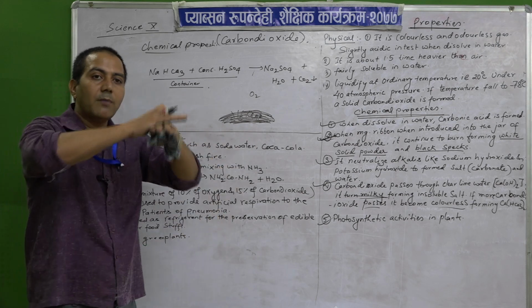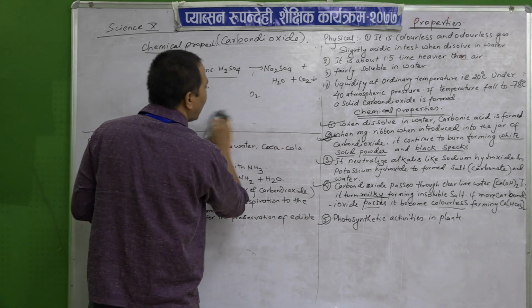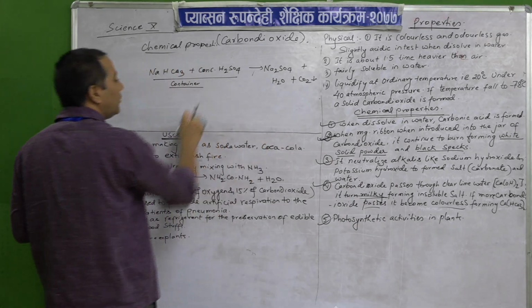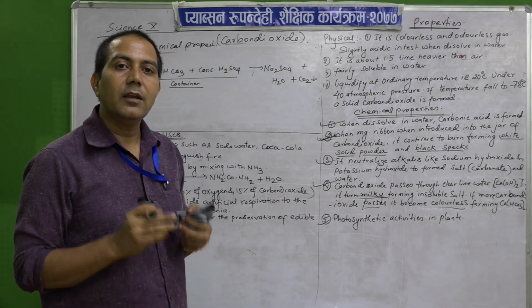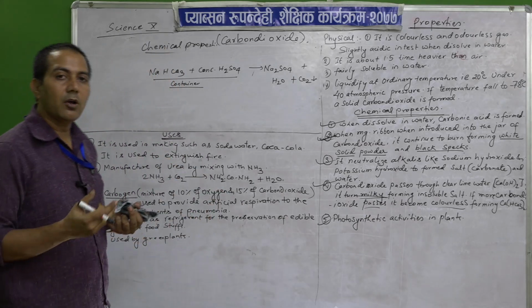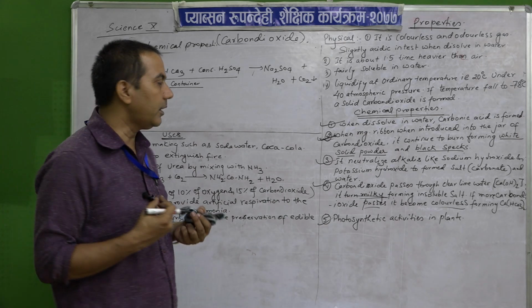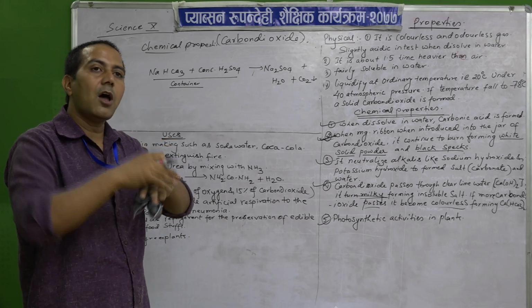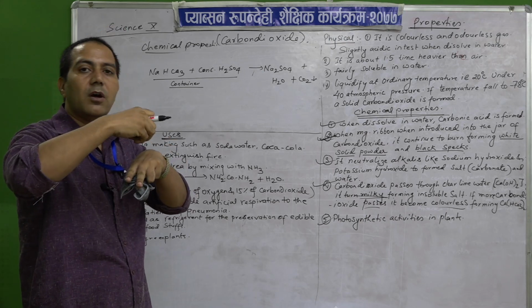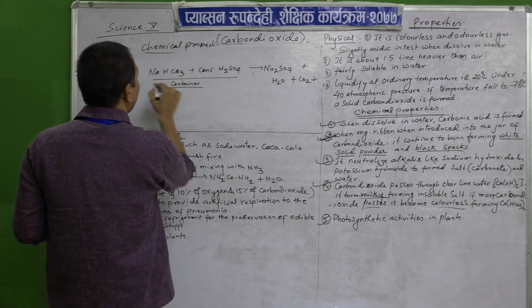It forms a blanket covering the fire, so that it is not in touch with the oxygen, and carbon dioxide does not help combustion, where oxygen is necessary for burning. So it forms a layer just like a blanket and does not allow the oxygen to come in contact with the fire, and it will extinguish.